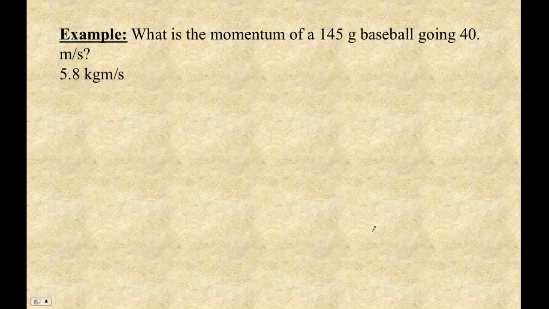All right, so this is about as hard as it gets. 40 meters per second, by the way, is about 90 miles per hour, so this is a fast pitch. 145 grams. Can we just use that, Mr. Duggan? No, don't fall for that. You've got to switch that to kilograms. Divide by 1,000. So there's 0.145 kilograms times 40. Doing the math, that's going to be 5.8 kilogram meters per second.